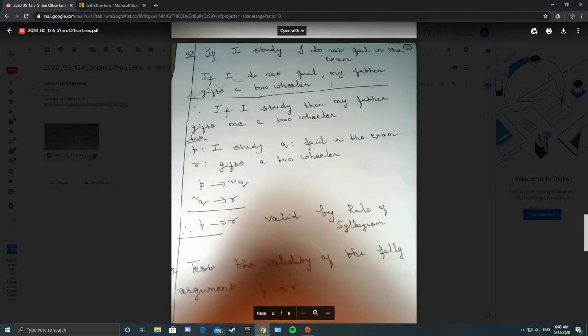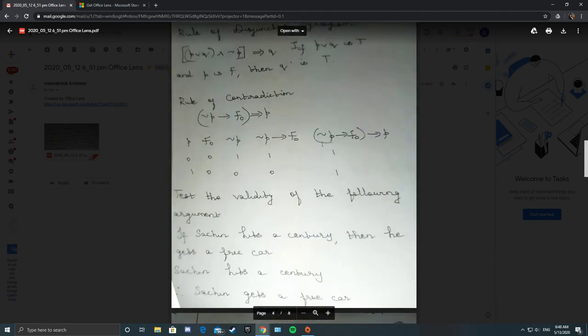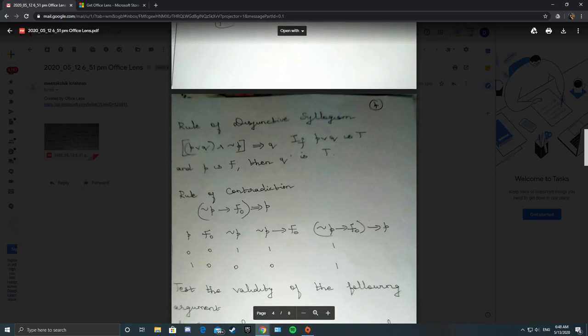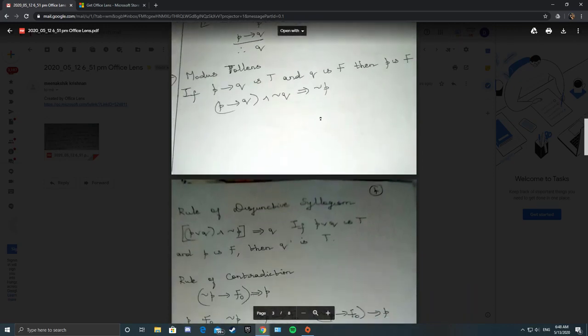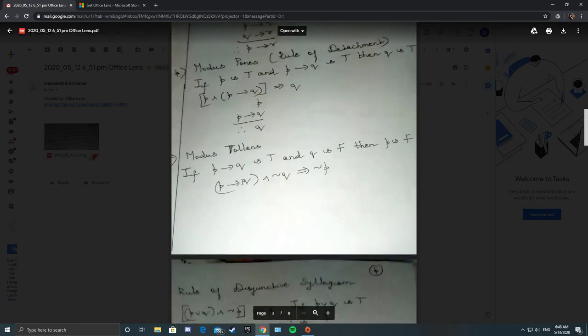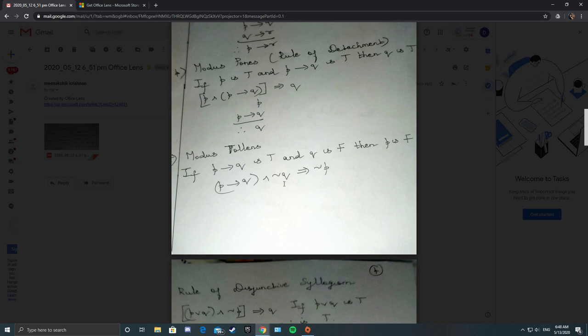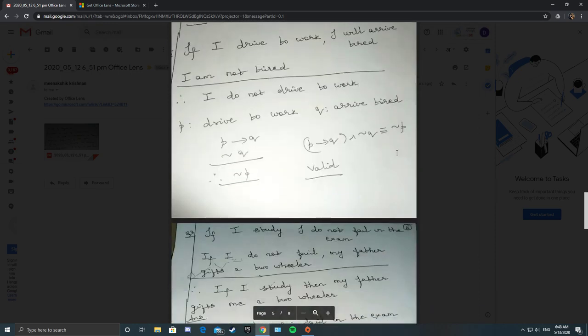P conditional Q and negation Q. You see here, it is conditional, and you see here negation P. Whenever you have conditional, it will be modus ponens or modus tollens. So here you have P conditional Q and negation Q, therefore this implies negation P. So it is a valid argument. Suppose you are not getting the conclusion, then you say that it is an invalid argument.